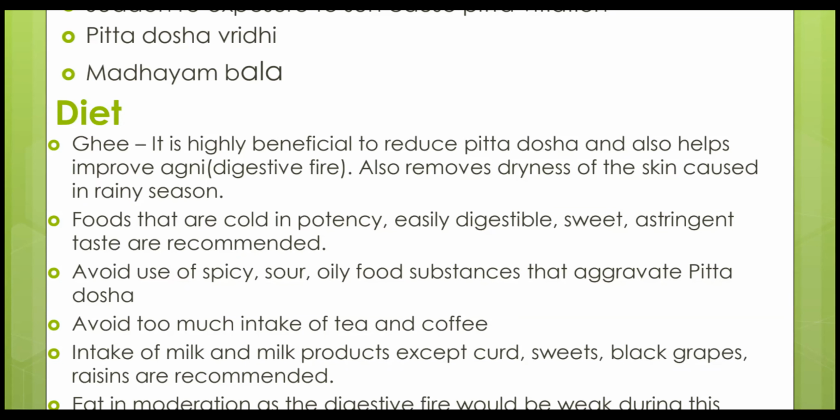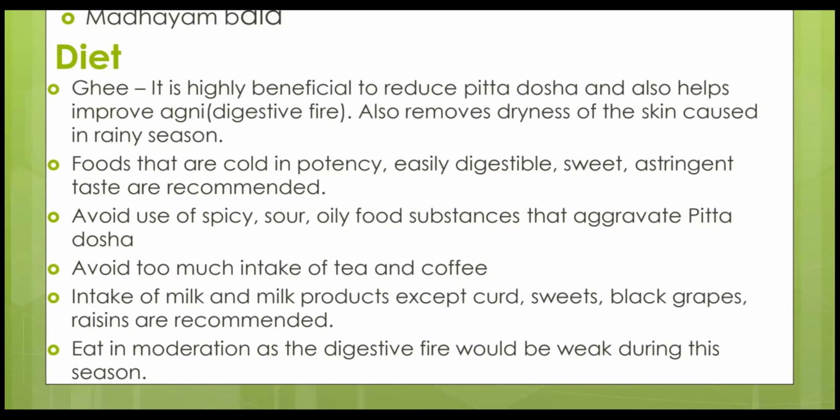So agni increase means there is improved digestion. Metabolism rate is also improved. So this is what happens if we consume ghee regularly. It removes dryness of the skin caused in the rainy season. So which food should we avoid? Foods that are cold in potency, easily digestible, sweet, astringent in taste are recommended, not to be avoided. They are recommended. But we have to avoid too much spicy food, sour food, oily food and food types which aggravate pitta dosha. Then too much consumption of coffee and tea should be avoided.